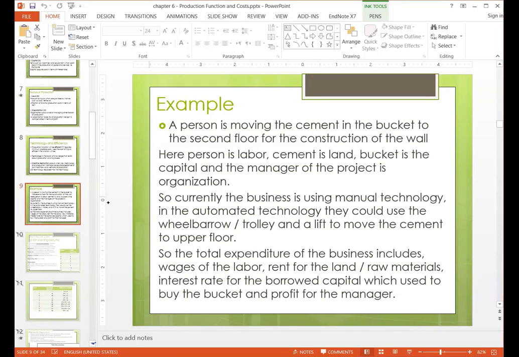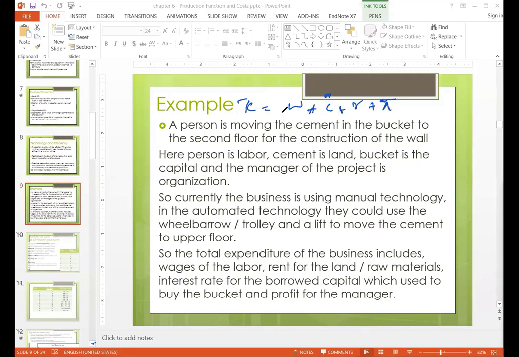So by the end of last topic, we discussed that if we divide the cost into four types, total cost is wage plus interest rate plus rent plus profit expense. So these are four expenditures that a business faces in producing items.